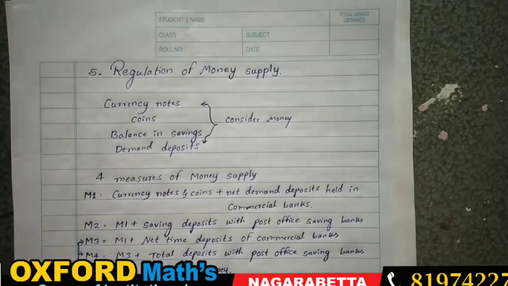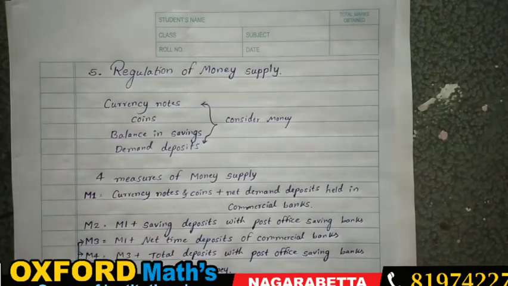Sometimes your parents, for your future purpose, keep the money as a fixed deposit for a long time or short time. The money you are going to get at the maturity time is also considered as money here. So totally there are four methods in money supply, which I have written here.